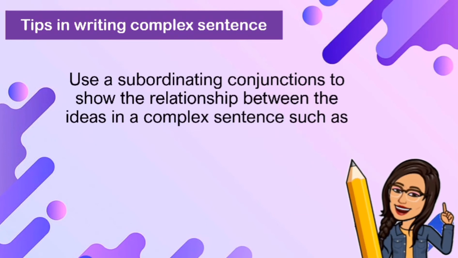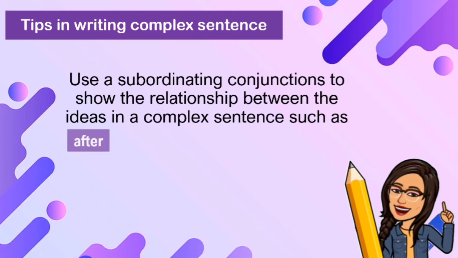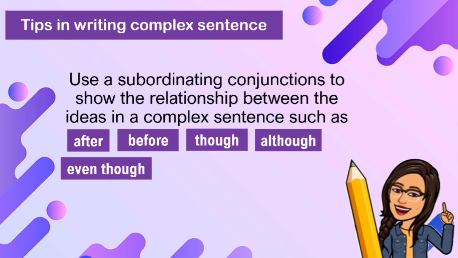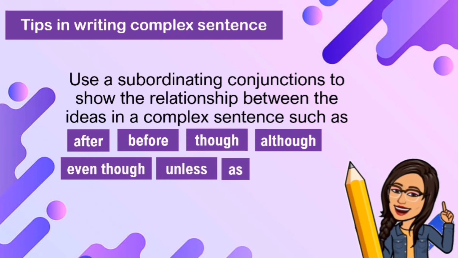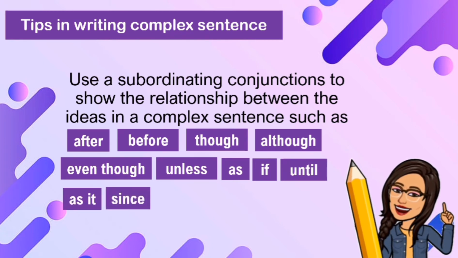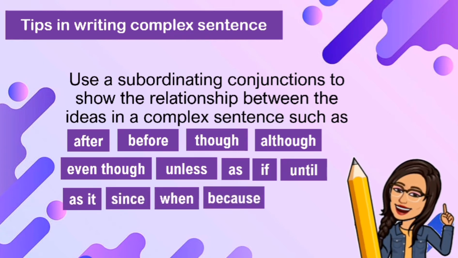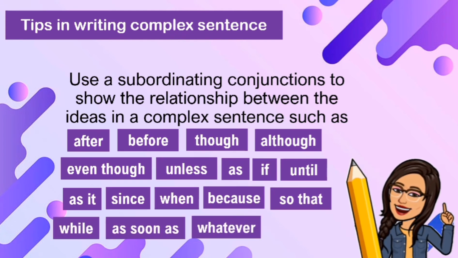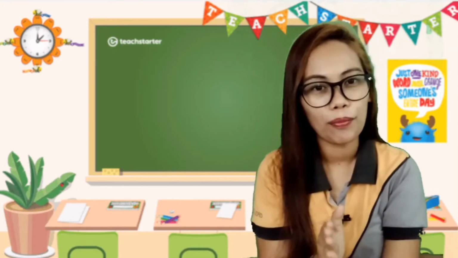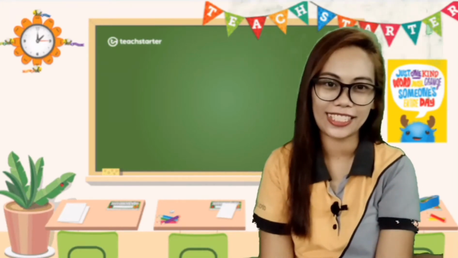Use subordinating conjunctions to show the relationship between the ideas in a complex sentence, such as after, before, though, although, even though, unless, as, if, until, as if, since, when, because, so that, while, as soon as, whatever, and whenever. Now let us try if you can identify simple, compound, and complex sentences.